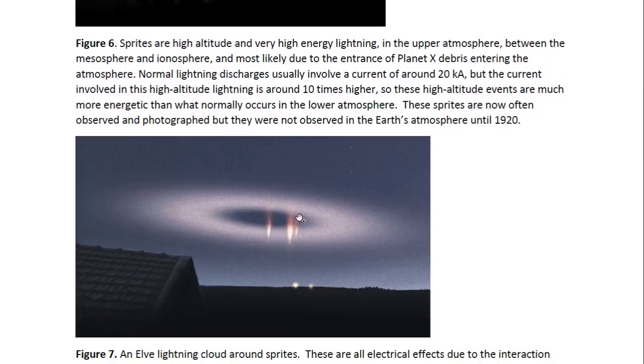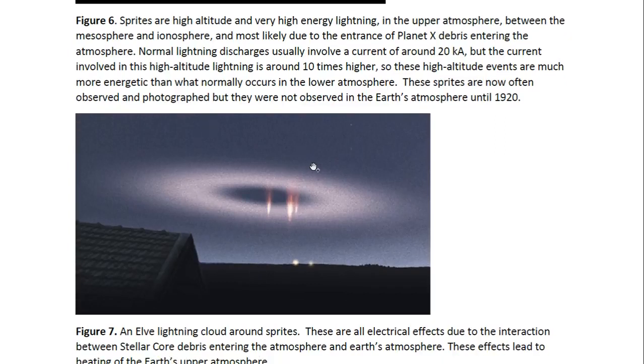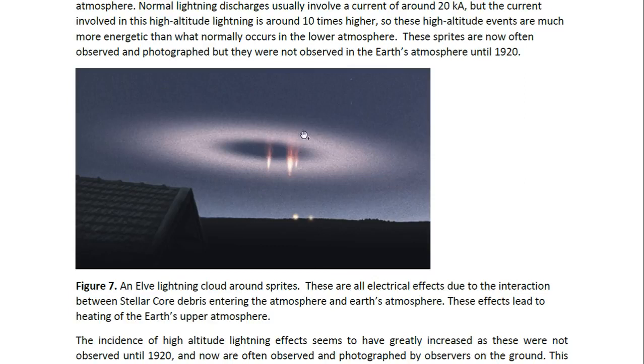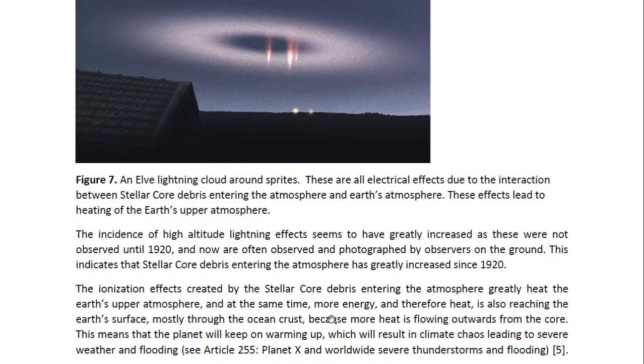And this is what elves look like. They look like this ring cloud. And these are also lightning effects. So these are all electrical effects due to the interaction between stellar core debris entering the atmosphere and Earth's atmosphere. These effects lead to heating of the Earth's upper atmosphere.